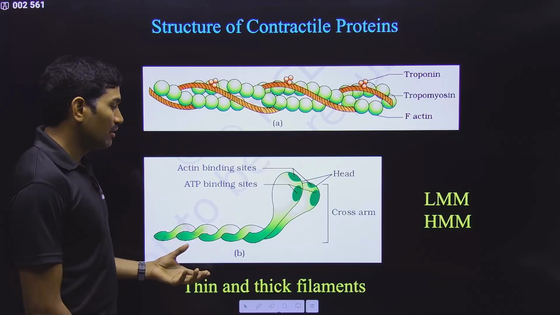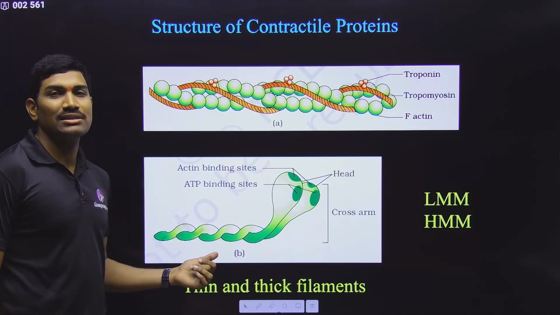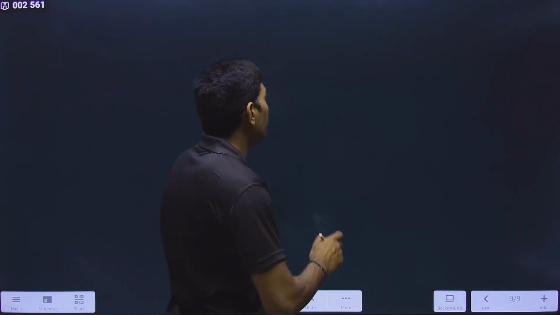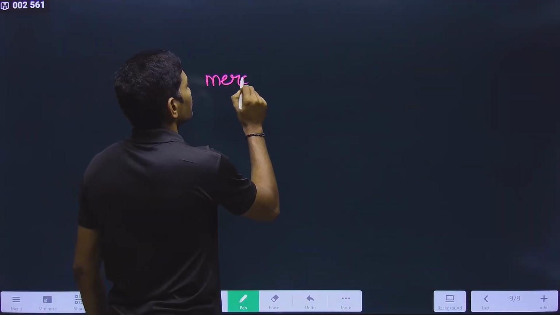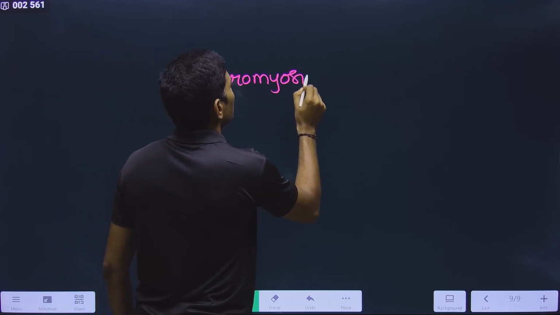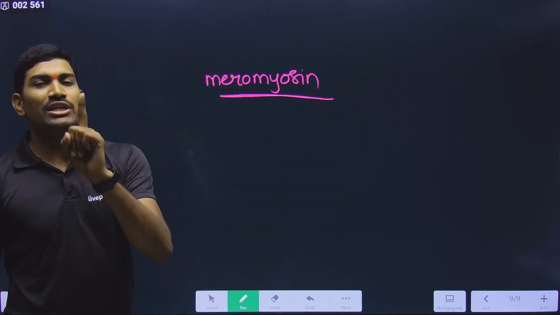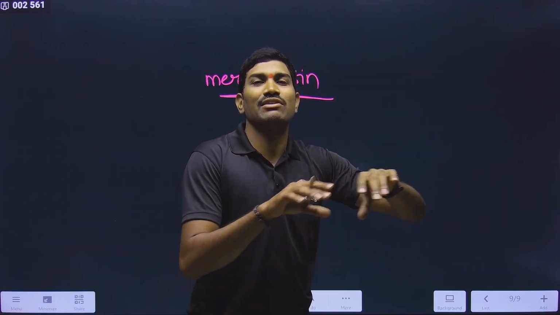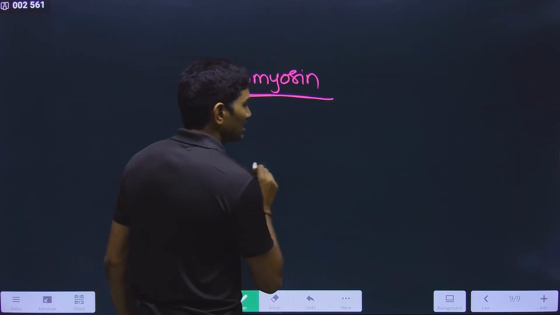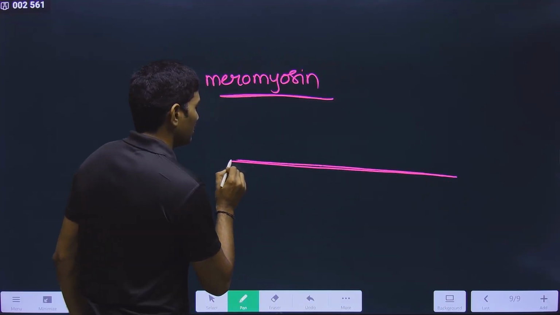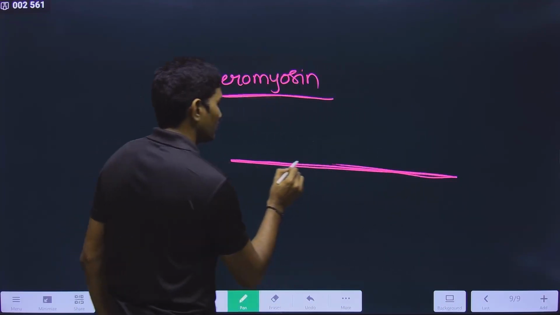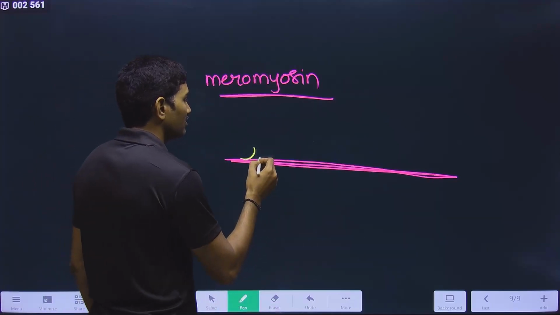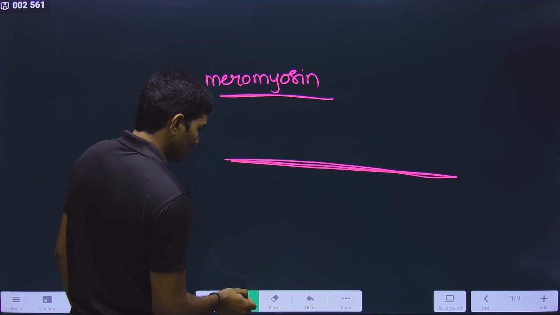So many units. What is each unit called? Each unit is called meromyosin. Please understand this. Meromyosin is the monomer. One unit is called meromyosin. Likewise, many meromyosins will attach and form the myosin. So in general, if you are talking about the thick filament, they will give it like this. This is the thick filament, suppose. And for this thick filament, if you are observing the diagram clearly, they will give something like this.